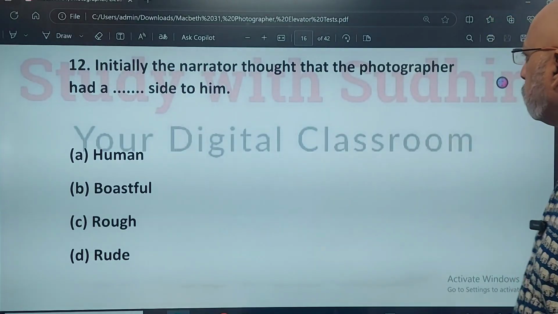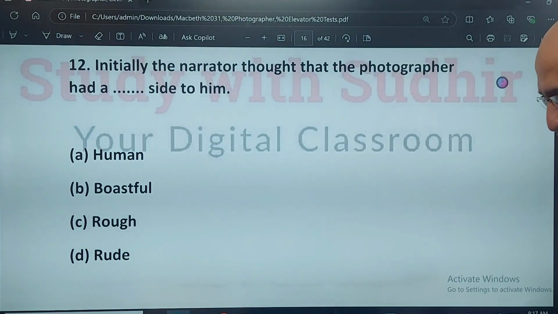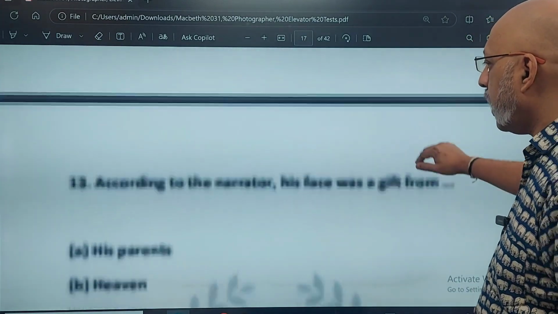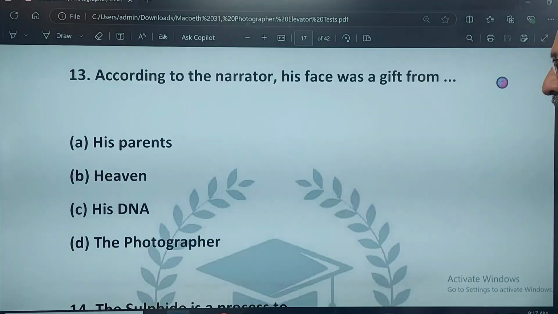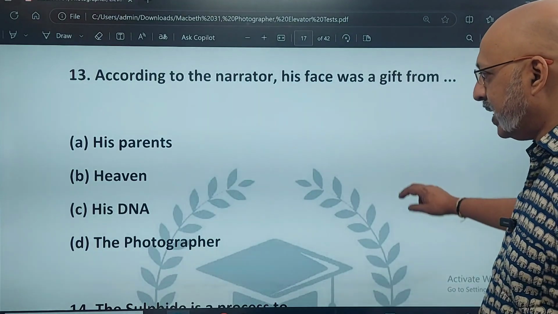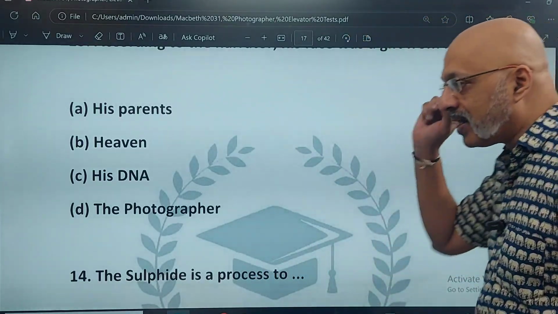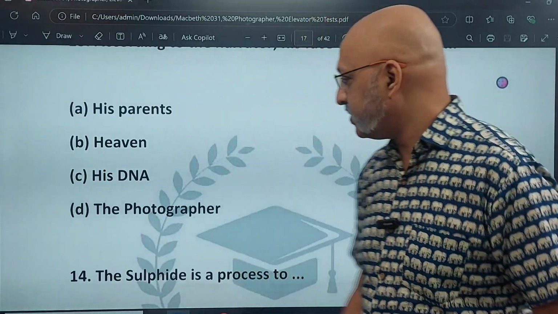Initially, the narrator thought that the photographer had a dash side to him: human side, boastful side, rough side, or rude side? 12th, A, human side to him. According to the narrator, his face was a gift from his parents, heaven, his DNA, or the photographer. The correct option is B, 13th, B, heaven. That's again a recall question. So you should remember every word, that is what will be tested in your exam.